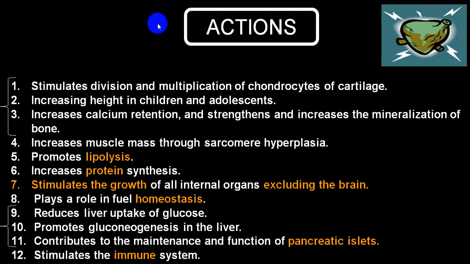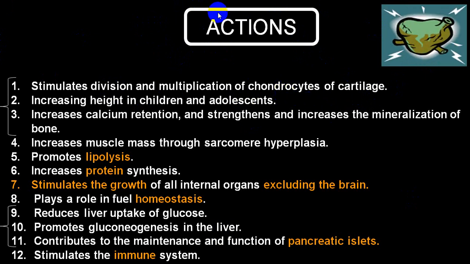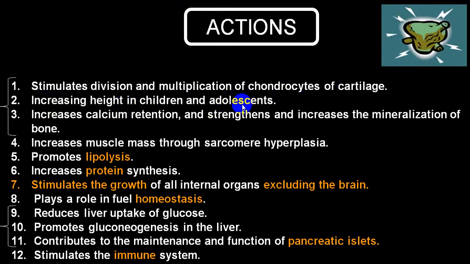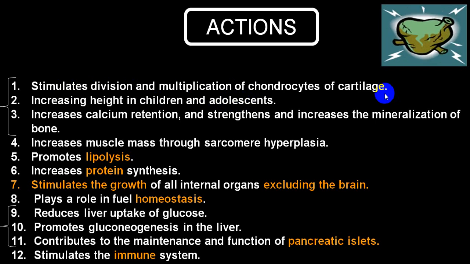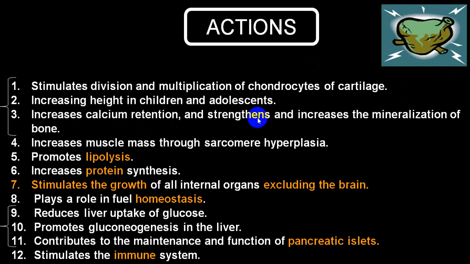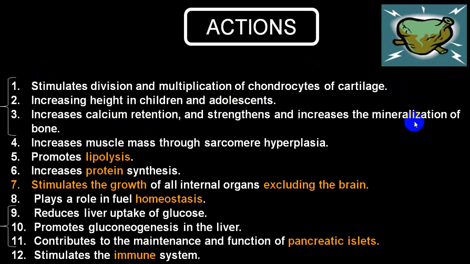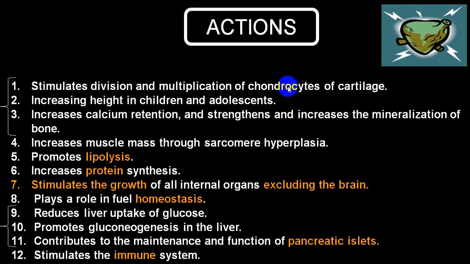So the action of growth hormone we can divide now. It stimulates the division and multiplication of chondrocytes of cartilage, and by doing that it increases the size of the bone, that is the length of the bone, increasing the height of children. That's why the height of children and adolescents will increase till the epiphysis fuses. It increases calcium retention in bone, so it increases the strength and mineralization of the bone. So this is the action on bone.